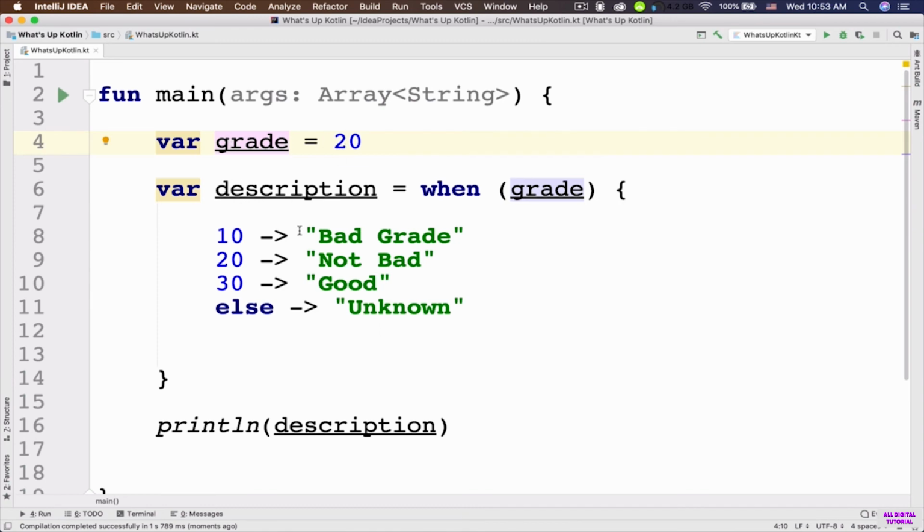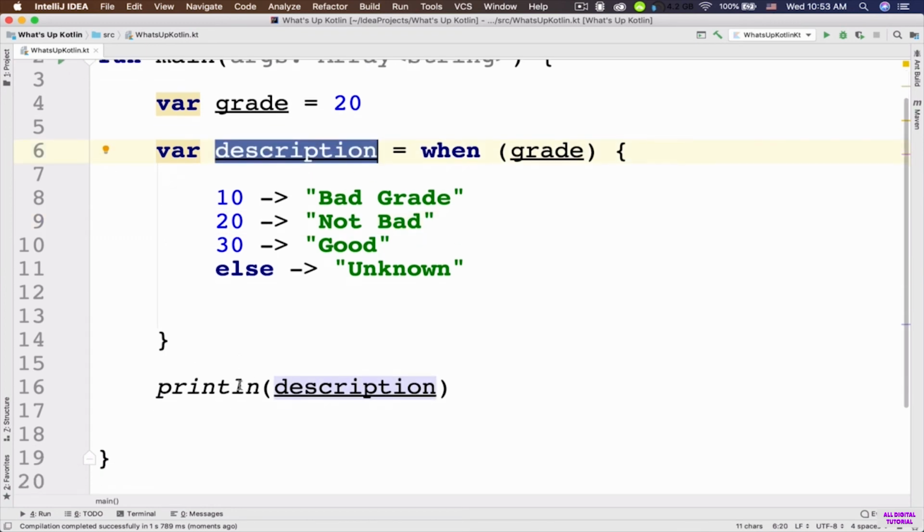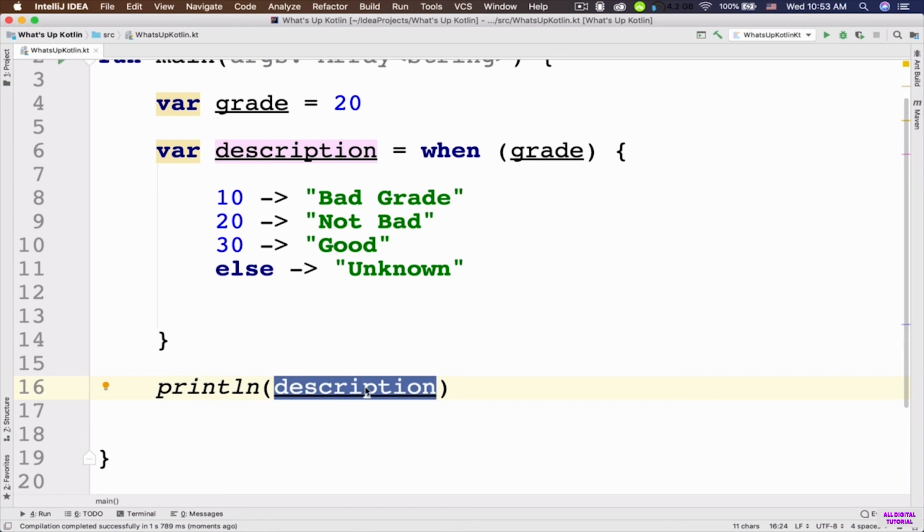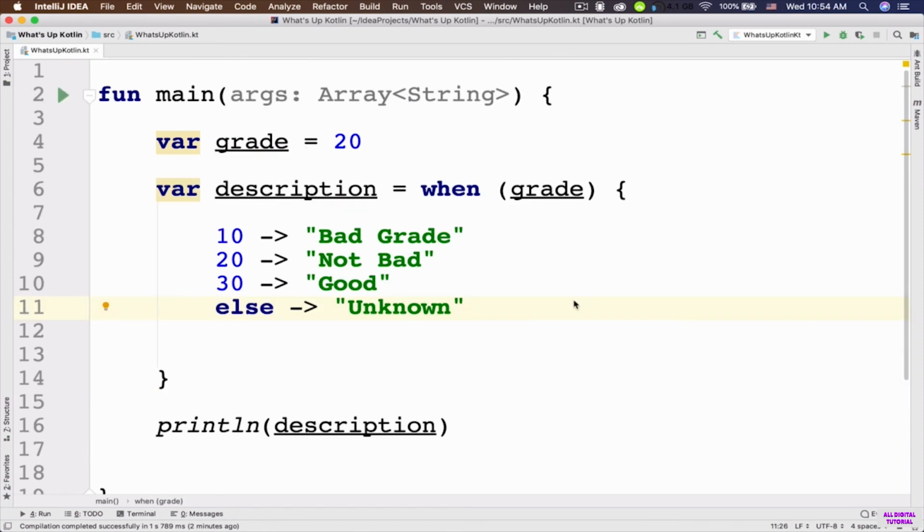So the grade is 20, and here the value not bad is returned from this case, and it is assigned to this description variable, and here we are outputting this value to the console. And the final point that I want to talk about here is that we can also include an entire block of code in the branch, and the last value in the block is returned from the branch. So let me show you how it is done.